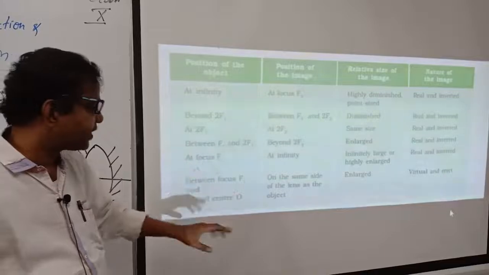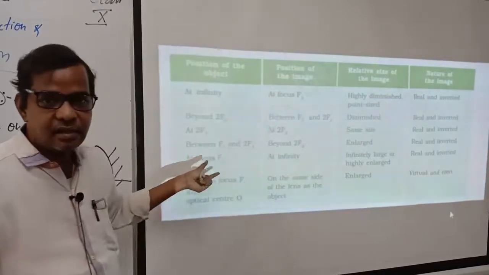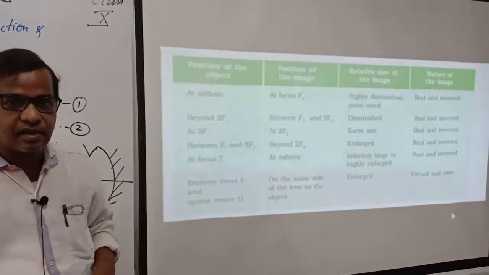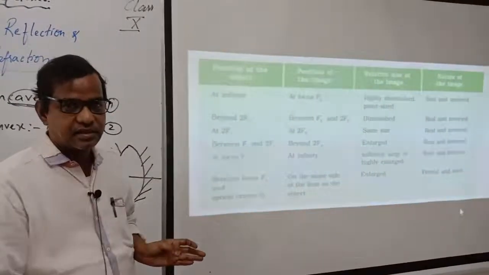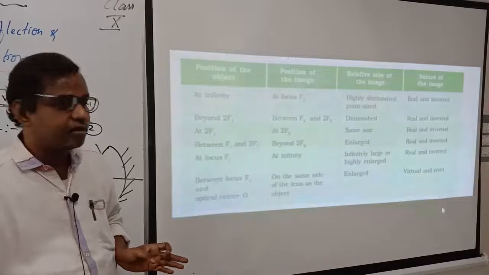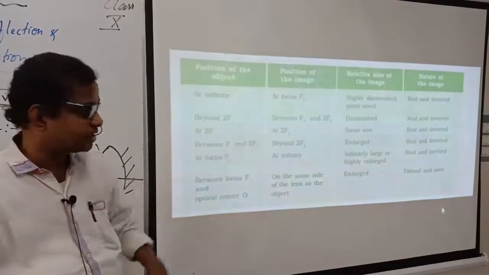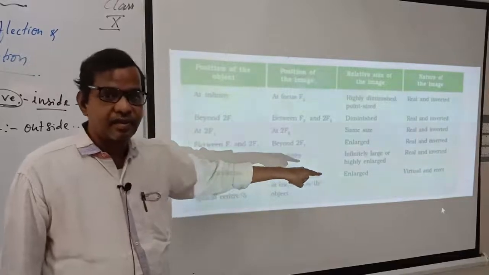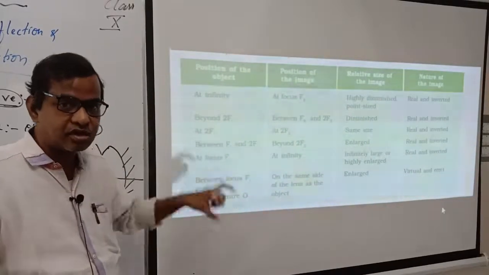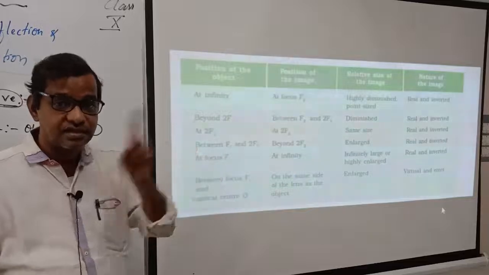Okay, that is there. Generally we see this in cinema theaters. You know the difference between the lens, the object and the screen, what we used to have there. Everything will be on this basis only. That's why we will get an infinitely large or highly large figure there when we compare with the projector as well as the screen there.